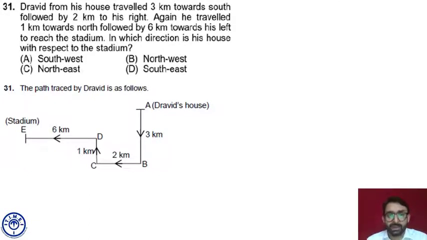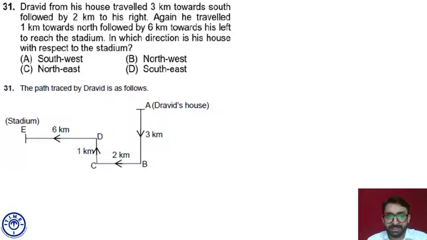Fine. Followed by 6 kilometers towards his left. At D, he is facing north, took a left turn. That means he must be going towards west direction. D to E he is going and traveled 6 kilometers. And finally, the stadium is at point E.